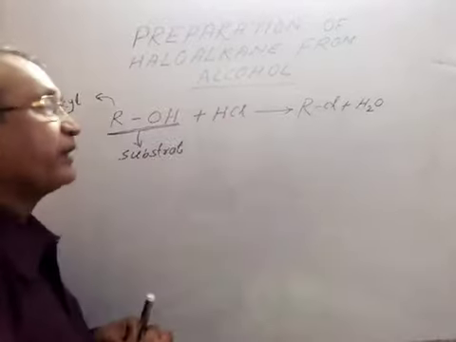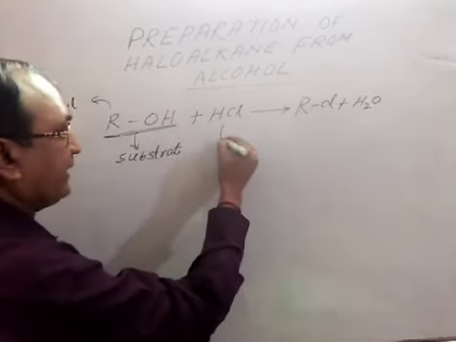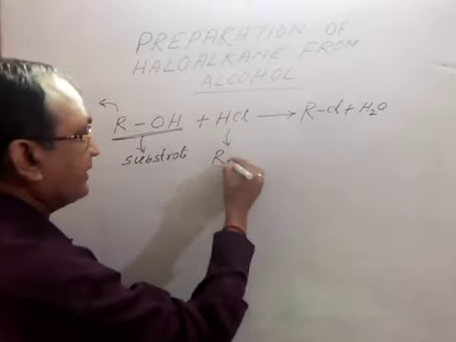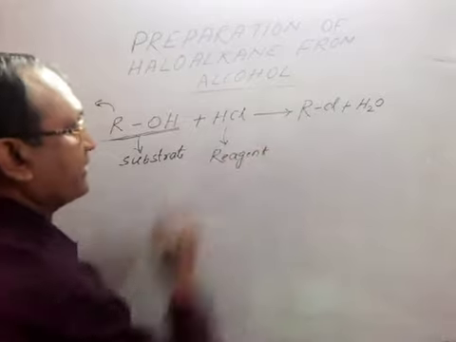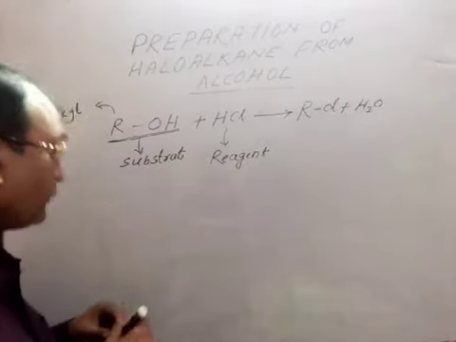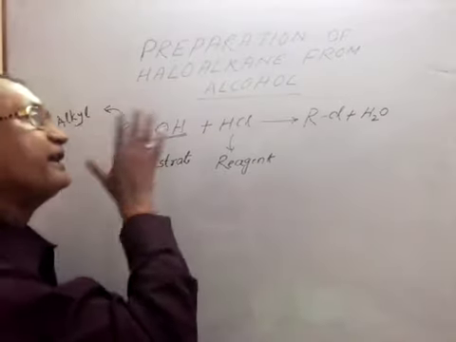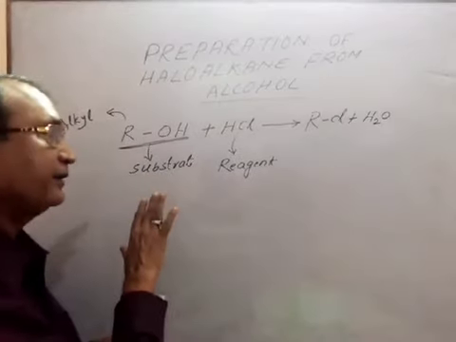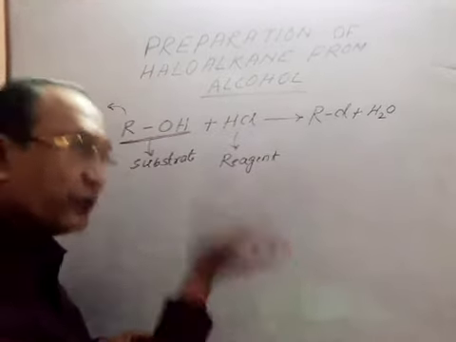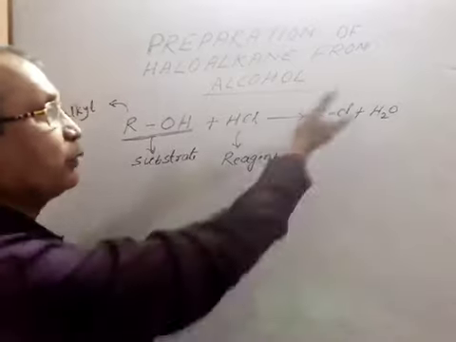By this way we can get our haloalkane. Here HCl is the reagent, that is our attacking reagent. The substance where the attacking reagent will attack is our substrate, the substance which will attack is our reagent, and that will give our product.